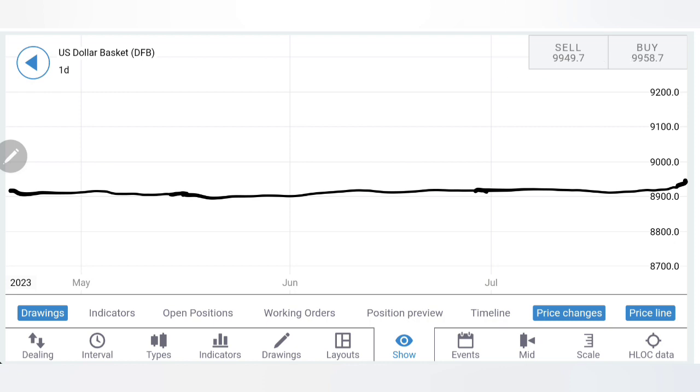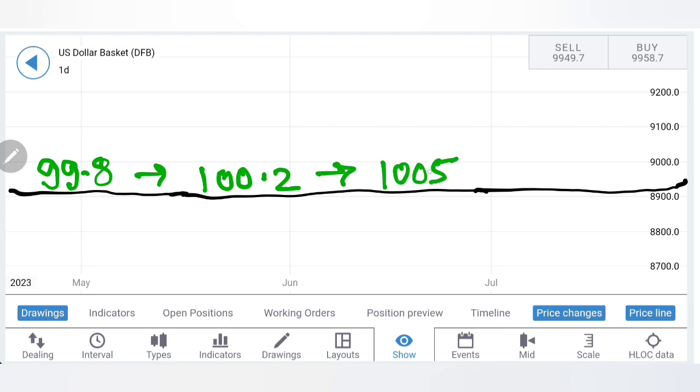Now, where to buy? I will recommend you to buy here at 99.8 levels. Beyond this, you can expect 100.2. And if it stays above 100.2, one can look forward to 100.53 levels. And if it stays above this, then at best we can look forward to 101. Now this is going to be a major milestone, the first milestone for dollar index towards 101.